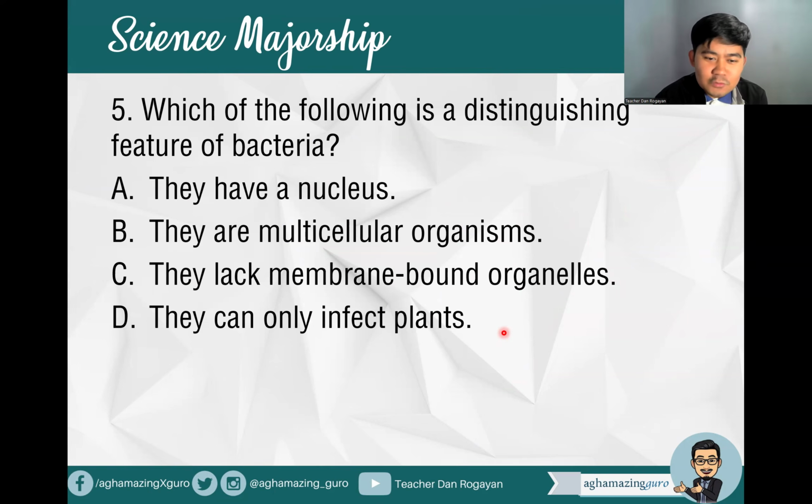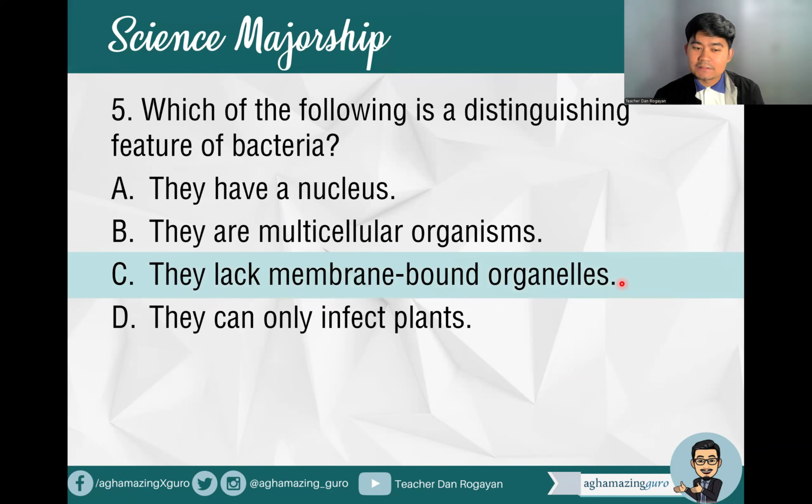Do they have a nucleus? Meron bang nucleus ang ating bacteria? Wala, no? Only the eukaryotic cell. Since bacteria is a prokaryotic cell, it does not contain a nucleus and membrane-bound organelles, so letter C is the correct answer. They lack membrane-bound organelles.